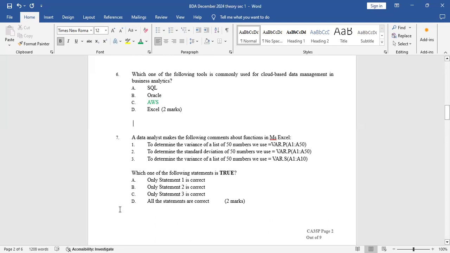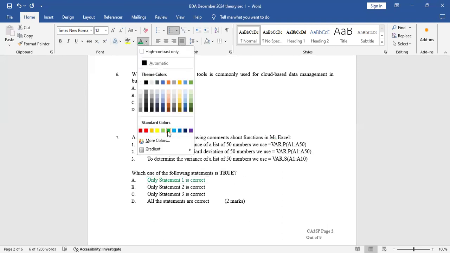So they're asking which one of the following statements is true. Only statement 1 is correct, that to determine the variance of a list of 50 numbers, we use variance of a population A1 to A50. Only statement 1 is correct.